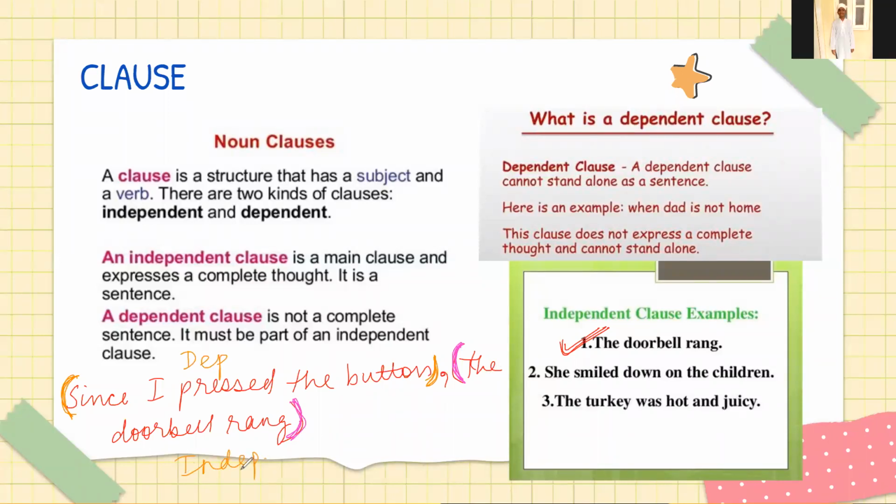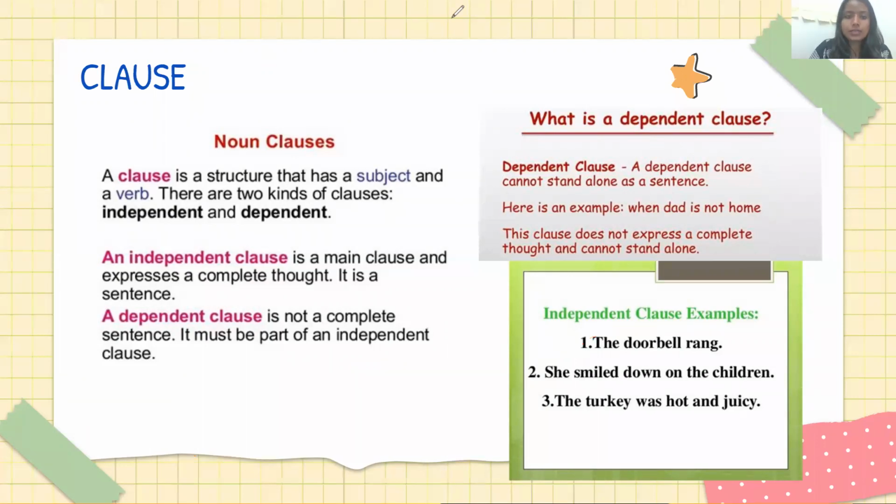Okay. Now I'll give you one dependent clause and I want you to change it to a complete sentence. I want you to add an independent clause to it. Let me say: "Because it was dark," comma.